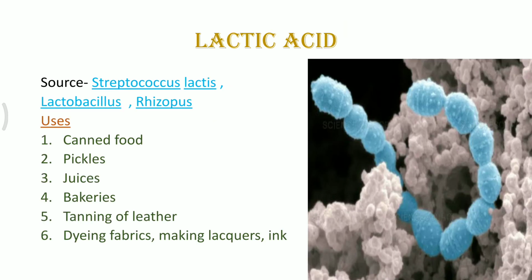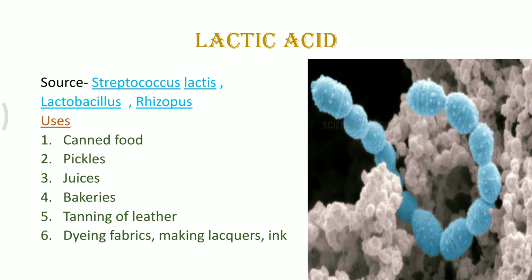The next kind of organic acid is lactic acid, and it is produced by the fermentation of sugars. As you can see, Streptococcus lactis and Lactobacillus are kinds of bacteria, whereas Rhizopus is a kind of fungus. So both fungi as well as bacteria help in production of lactic acid. It is used in food products like pickles, canned food products, bakery items, and in making dyeing or tanning products.